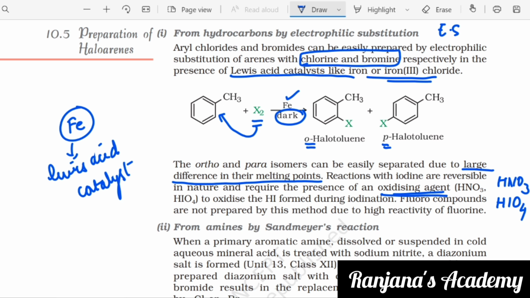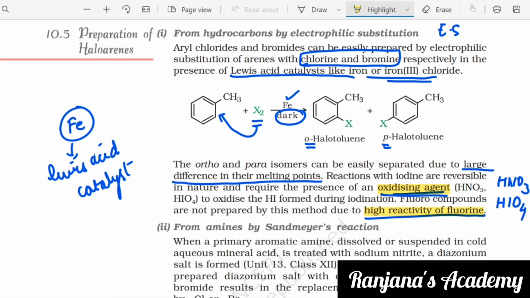Okay, so fluoro compounds are not prepared by this method due to the high reactivity of fluorine. So for iodine, we need an oxidizing agent. For chlorine and bromine, we can use electrophilic substitution itself. For fluorine, you cannot apply this method because of its high reactivity. I hope you understood what I have taught you till now.